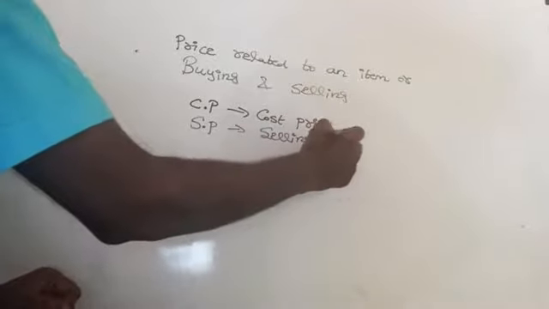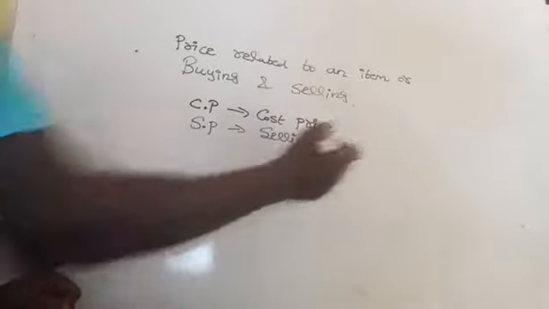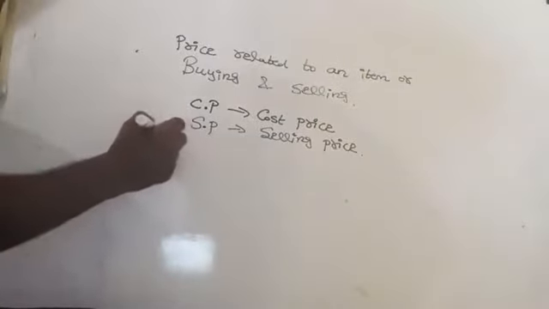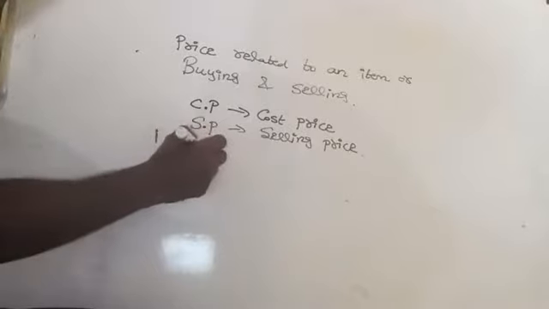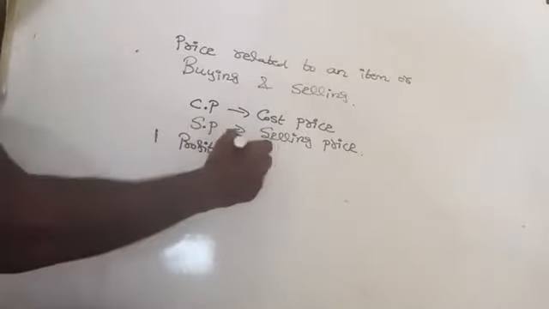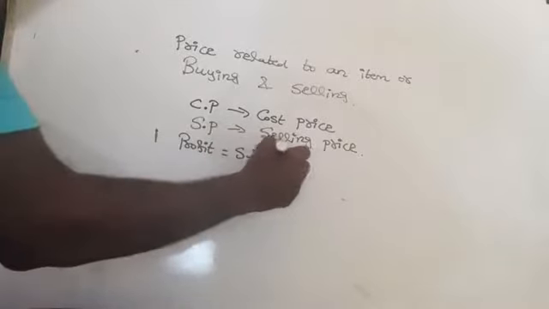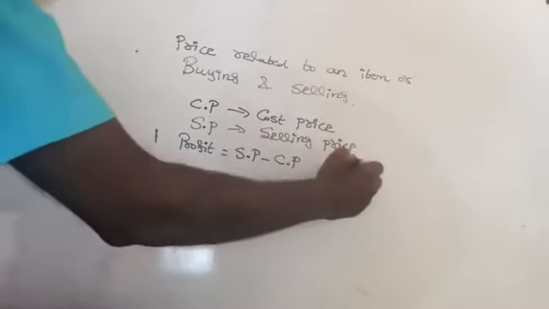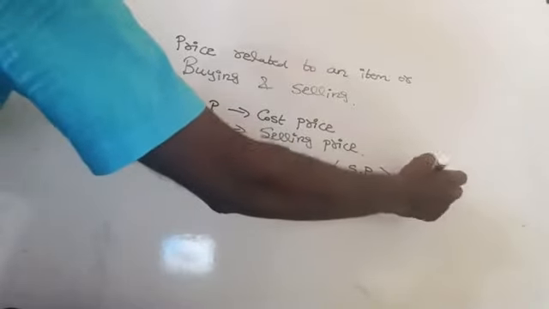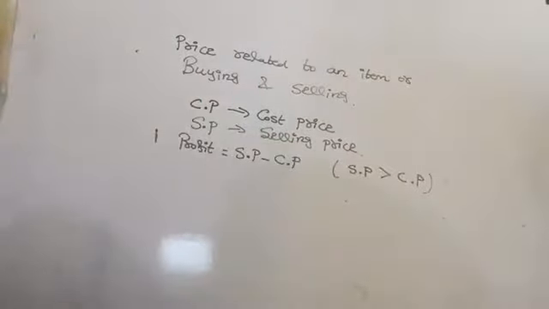First one is profit. When will you get the profit? When the selling price is greater than the cost price, then only you will get a profit.